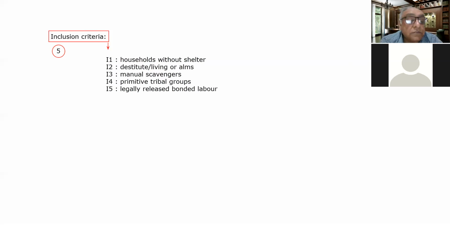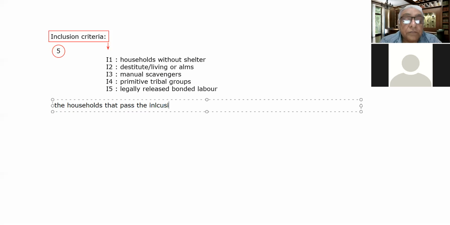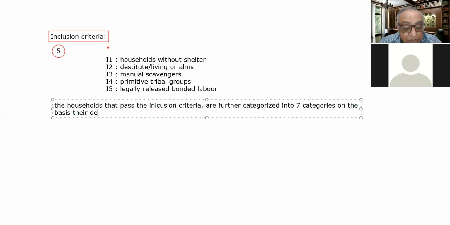The households that pass the inclusion criteria are further categorized into seven categories on the basis of their deprivation, determined by the deprivation criteria.